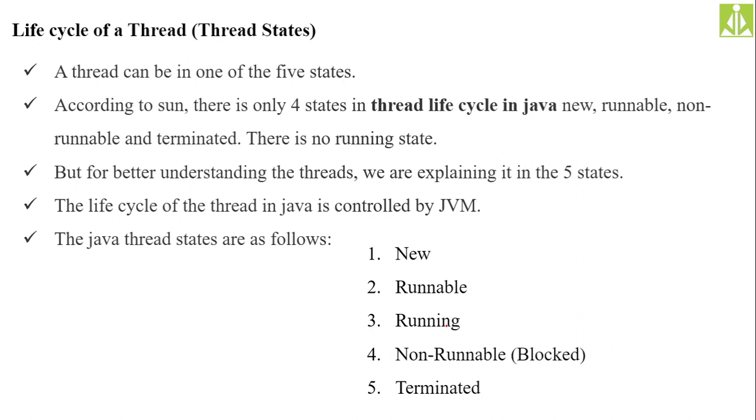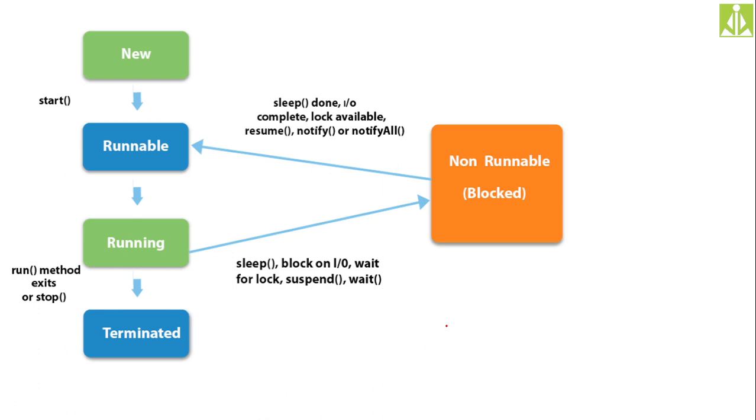This diagram gives the exact meaning of how a particular thread will shift its state from new to terminated. Whenever you have assigned a task and that task is divided into a thread, in order to complete the task, it has to enter into the new state and exit from the terminated state.